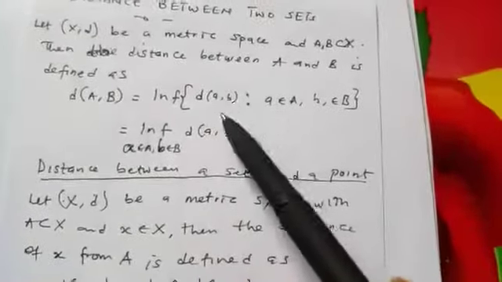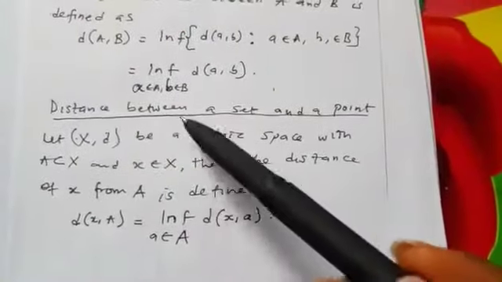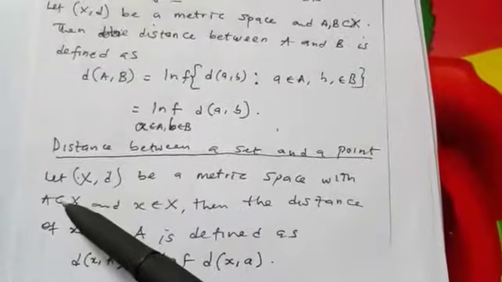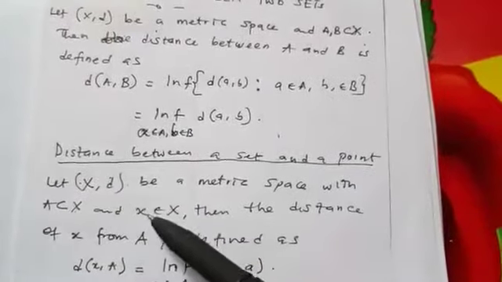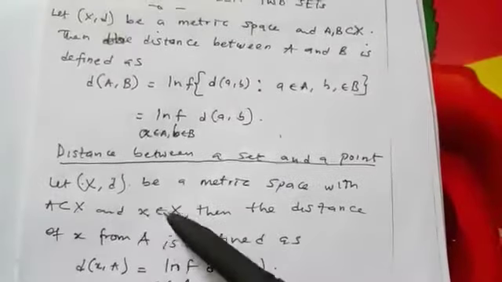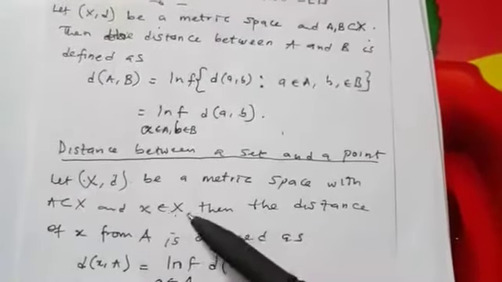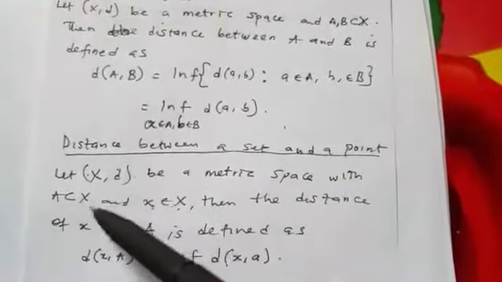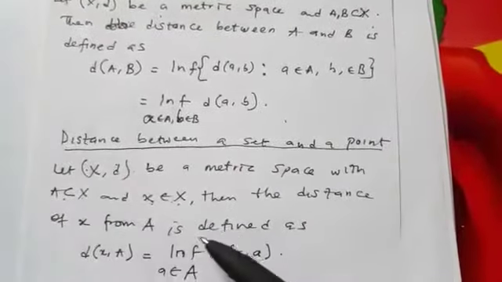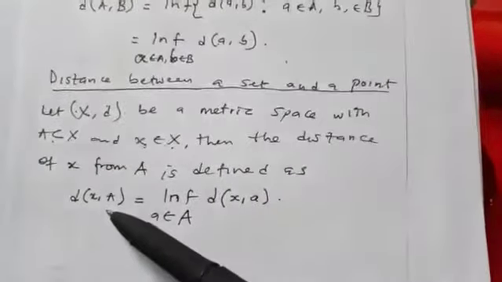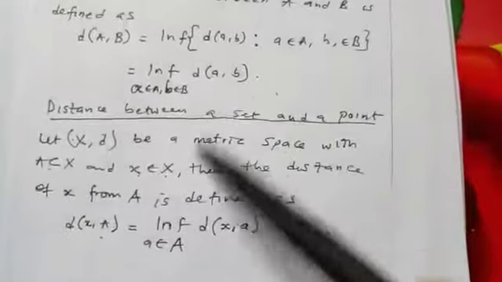This definition leads us to the distance between a set and a point. Let S be a metric space and let A be a subset of S. If you pick any point s in this metric space S, the distance of s from A is defined as d(s, A), which is the same thing as this.